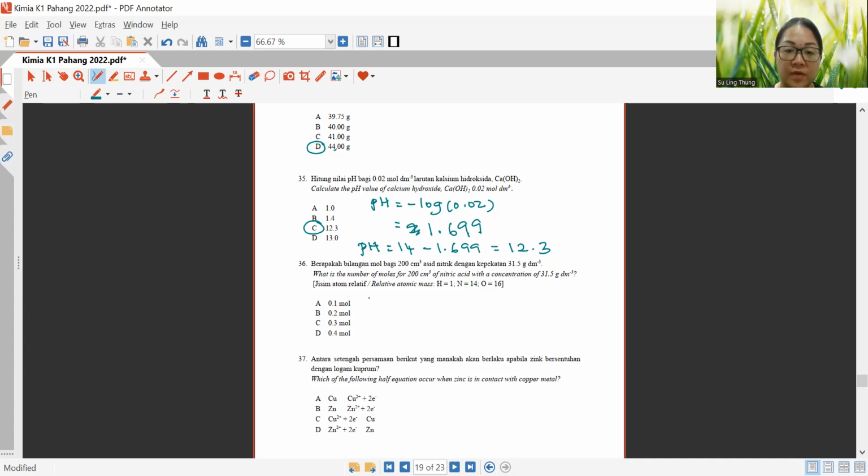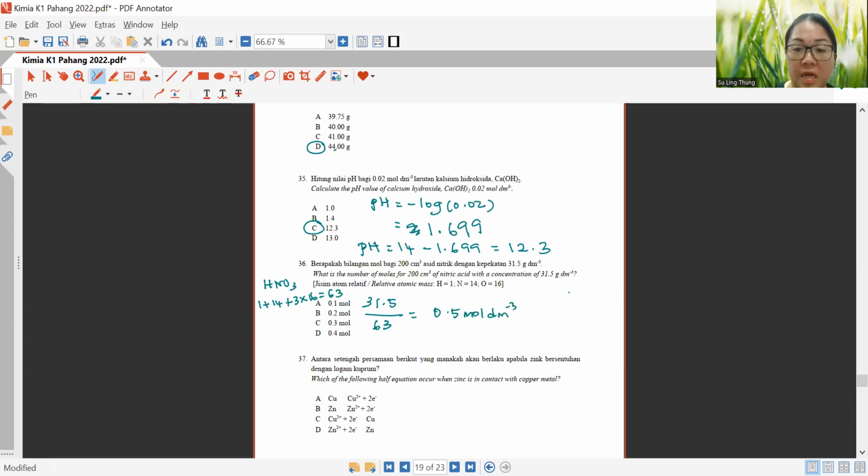So first thing first, you need to take 31.5 and divide by 63, meaning you have to count the RMM of HNO3 first, which is 1 plus 14 plus 3 times 16. This is 63. Then you will get 0.5 mole over dm cube.